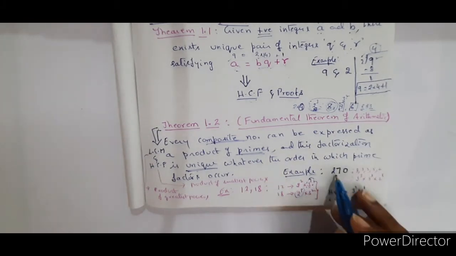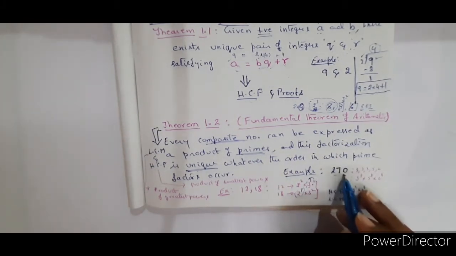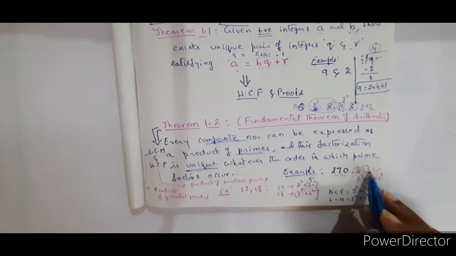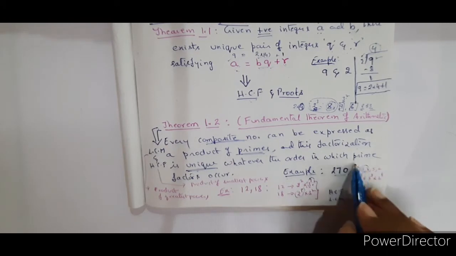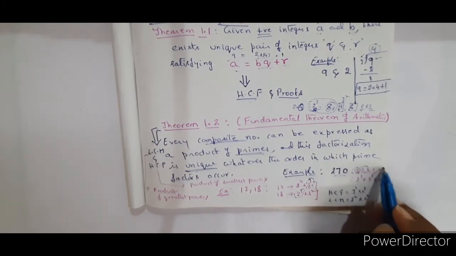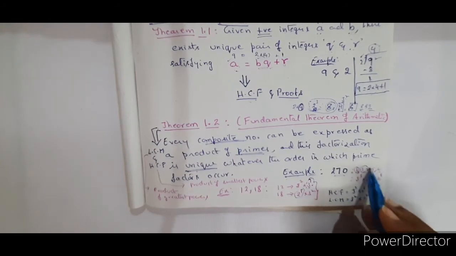Suppose if you take the example as 270, means 3 nines are, is it not? So I can write 3 into 3 into 3, into 3 nines are 27, into 10. 10 is 5 into 2. So all these are prime numbers. See the order, it is falling somewhere.